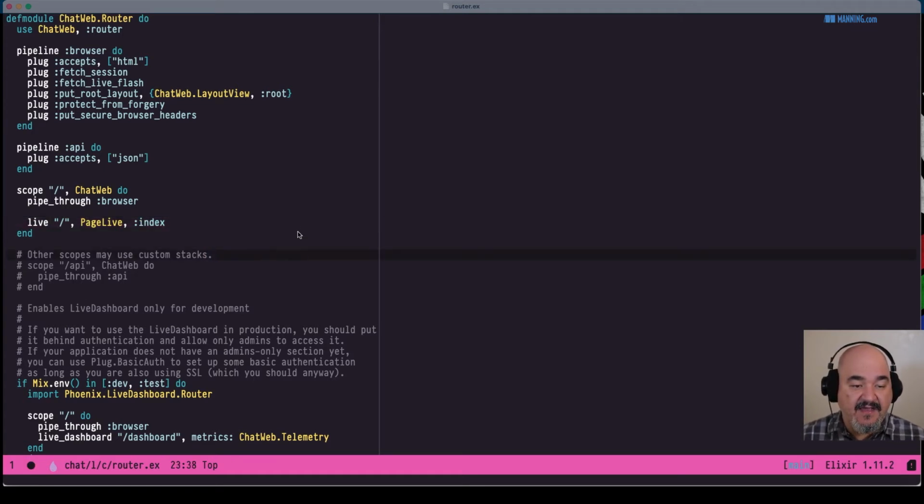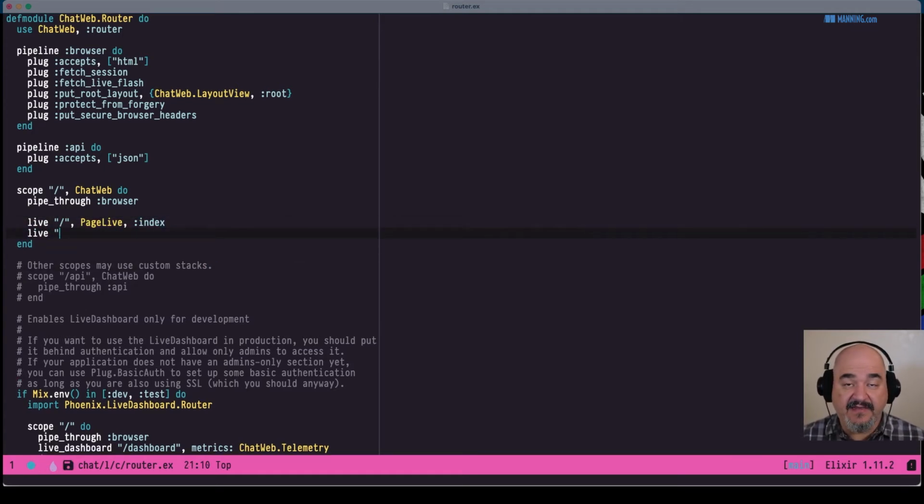And so we can say within here, we're going to also have a live path, and we're going to use this slash and then a colon, and then, this is up to us, we're just going to name it ID, and let's just call this room live. We're going to create a module called room live to handle all this, and again we'll have the index action.